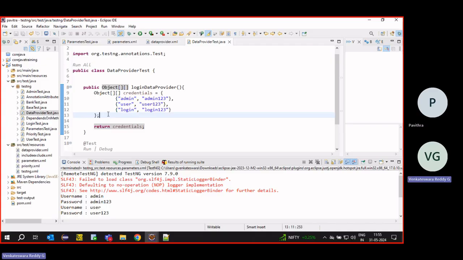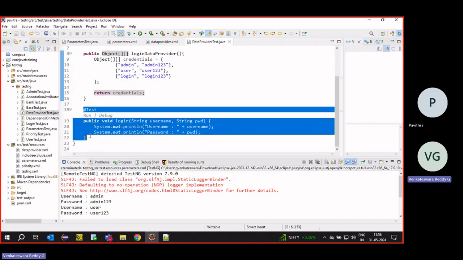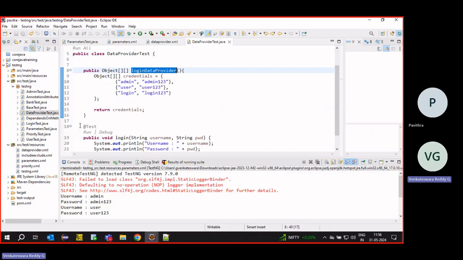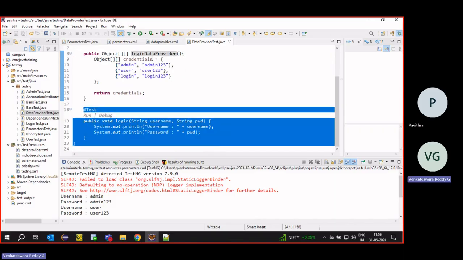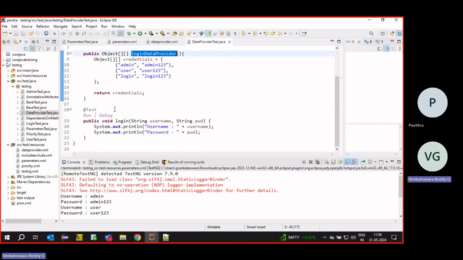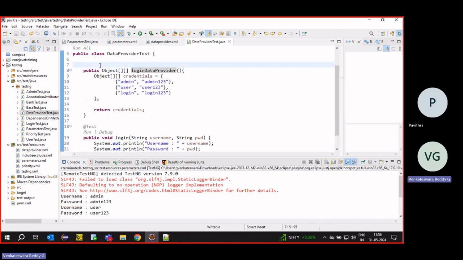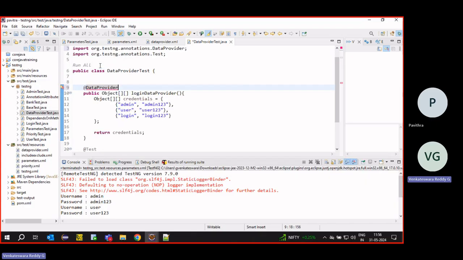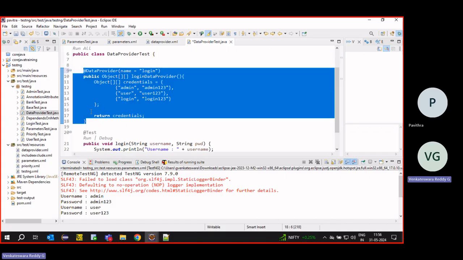Login data provider. Now, how does this test case know it should use this login data provider? We have to inform it: for this test case, use this data provider and you will get the data. For that, first we need to give a name to the data provider at the data provider annotation. What is the name of the data provider? We can give any name, login, suppose.